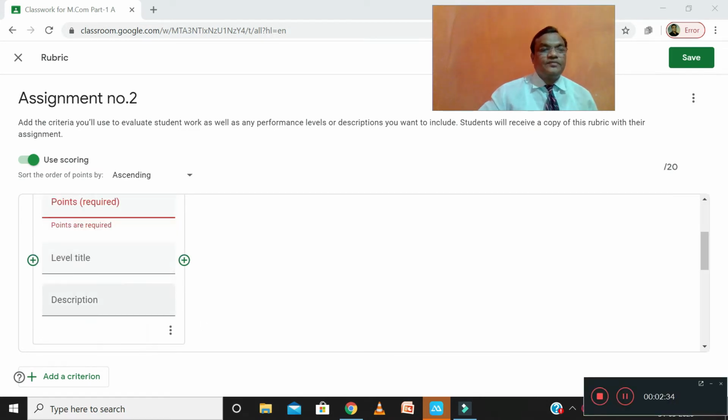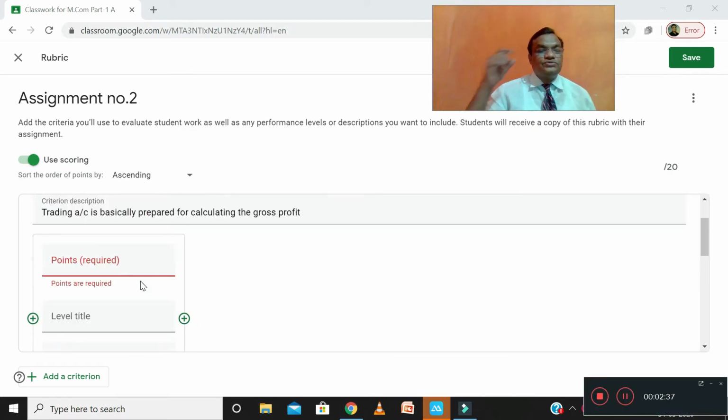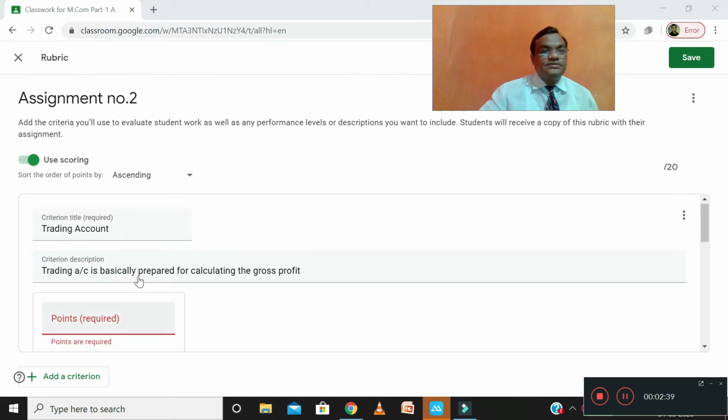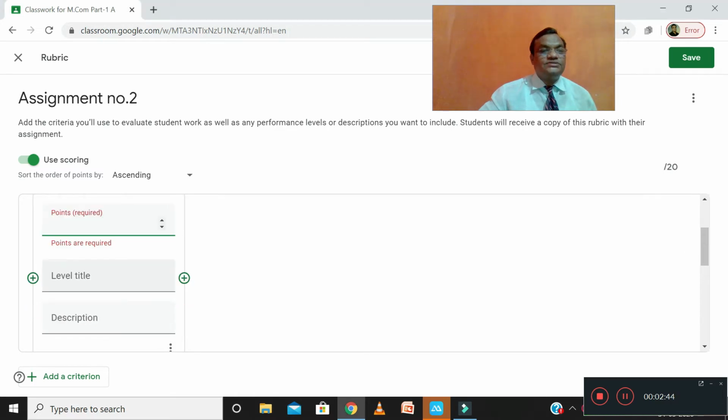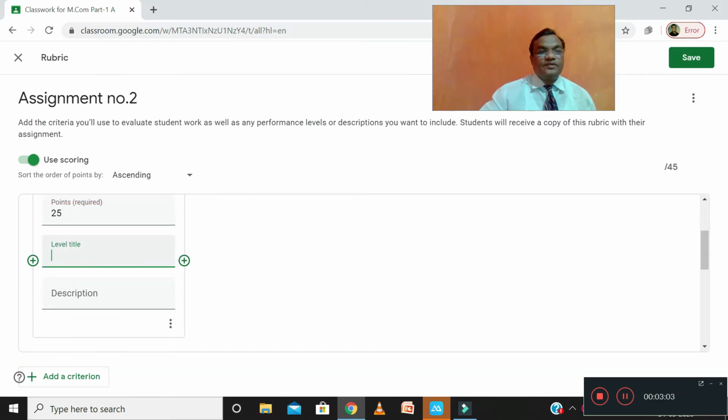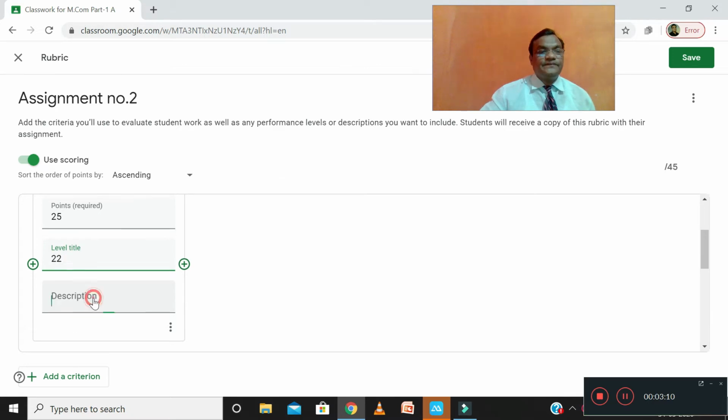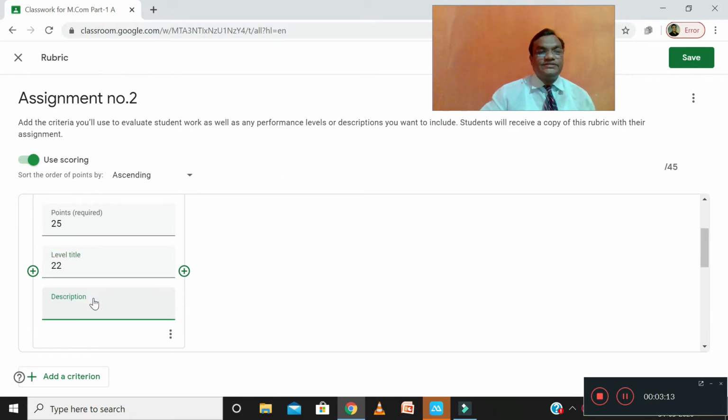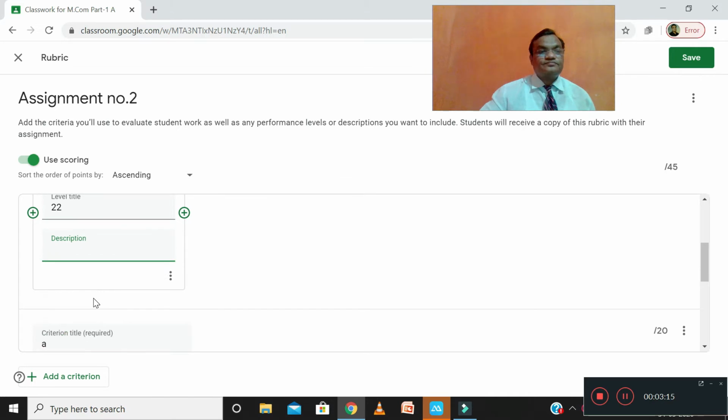Okay, now whatever assignment we are given, for the trading account particularly, the teacher decides what points and marks. Suppose he decides 25 marks. Now for level two, he can decide here 22 marks, and he can write descriptions here also.